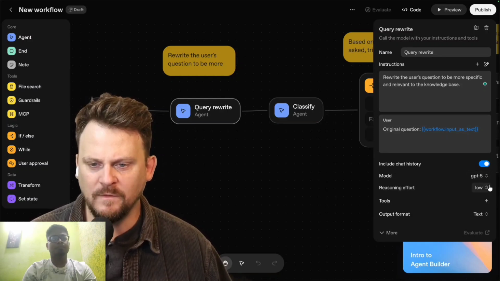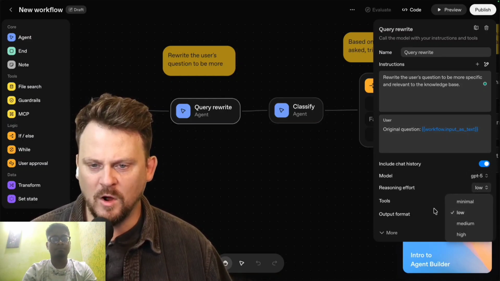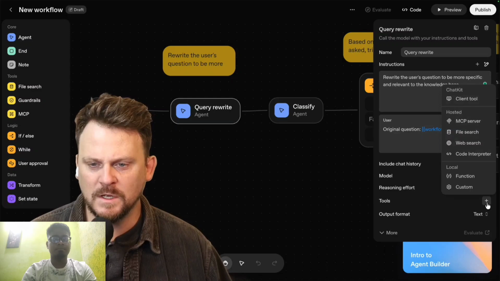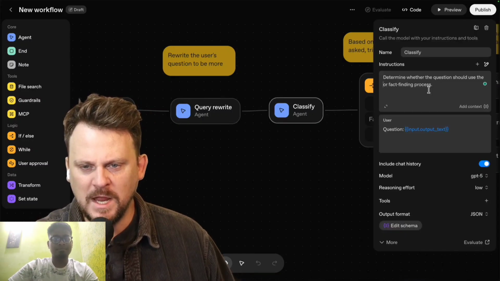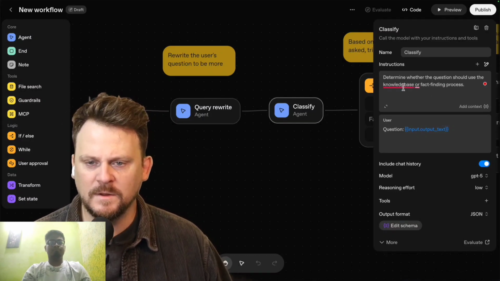Model GPT-5, reasoning effort low, tools. We could add MCP server, web search, code interpreter, client tool. Okay. Then we have another agent here that classifies. Instead of Q&A here, I want it to be the knowledge base.